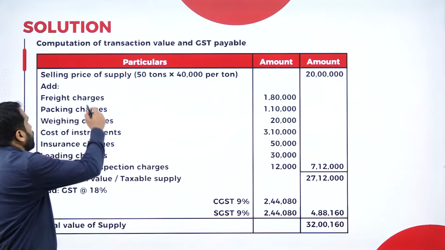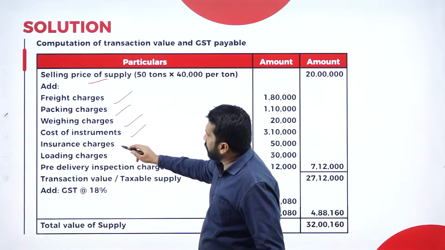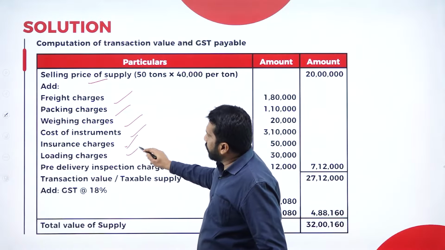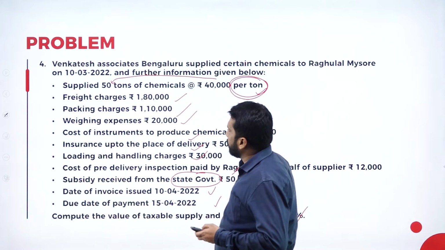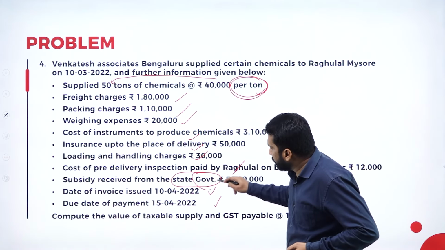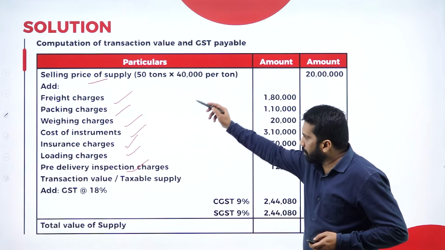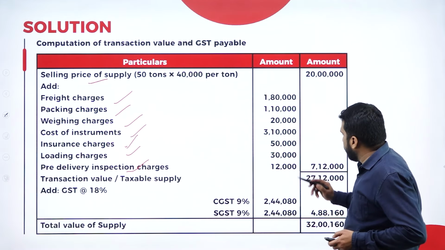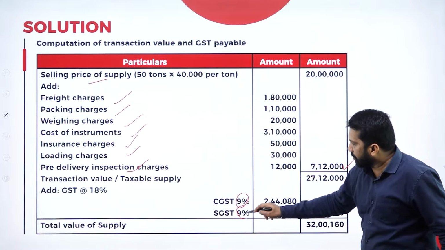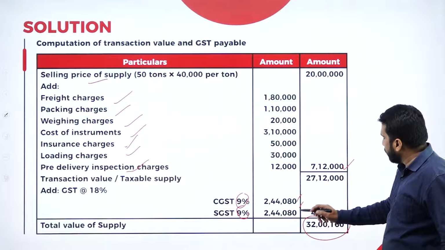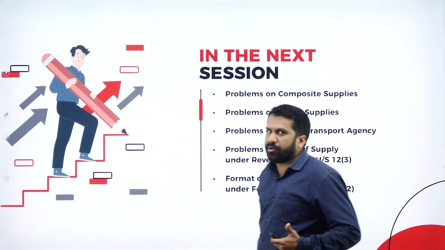Now come to your answer. Selling price and freight, packing, weighing charges, cost of instrument, insurance, loading, pre-delivery. See, have they taken subsidy? No. Why? Because subsidy from whom? Government. Other than government, if you are receiving subsidy, that is also part of your value of supply. Add everything, you will get 7,12,000. For that, add 18% tax, 9%, 9%. The final answer is 32,160,000. Yeah. So this is all about your value of supply.